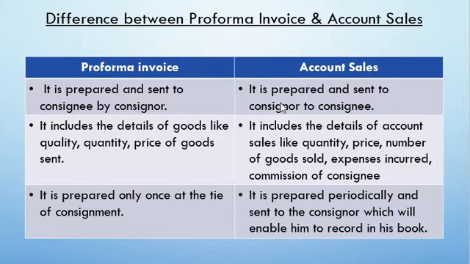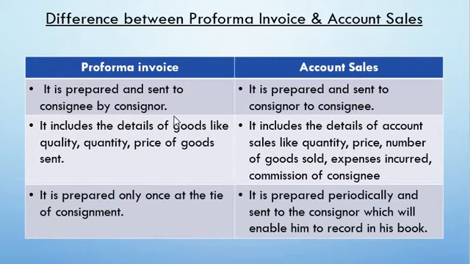I hope you have understood the first difference. Basically, the first difference says that the pro forma invoice is prepared by the consigner and sent to the consignee, whereas account sales is prepared by the consignee, the agent, and is sent to the owner, the consigner.